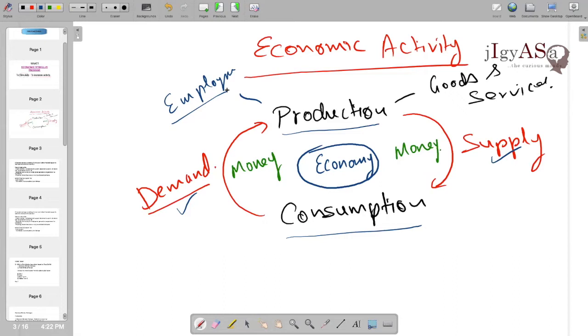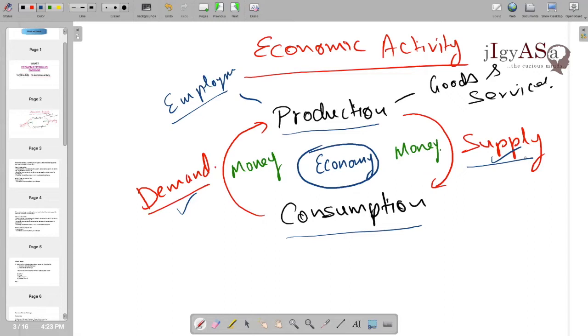Now let us understand a few basic things. For example, the cycle which is taking place between production and consumption, that is the economic activity. Economic activity gets slow when there is a crisis situation. For example, now the COVID-19 lockdown is going on. In the lockdown, production is closed because all the factory units are closed. The consumption side is also closed because people are sitting in their homes. They're not allowed to go and take things, right? So supply is disrupted, stopped almost, and the demand also went down.